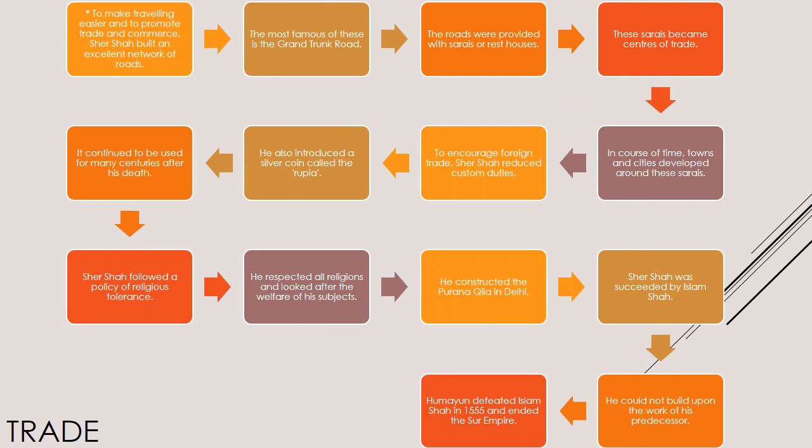Trade. To make traveling easier and to promote trade and commerce, Sher Shah built an excellent network of roads. The most famous of these is the Grand Trunk Road. The roads were provided with sarais or rest houses. These sarais became centers of trade. In course of time, towns and cities developed around these sarais. To encourage foreign trade, Sher Shah reduced custom duties. He also introduced the silver coin called rupiya. It continued to be used for many centuries after his death.